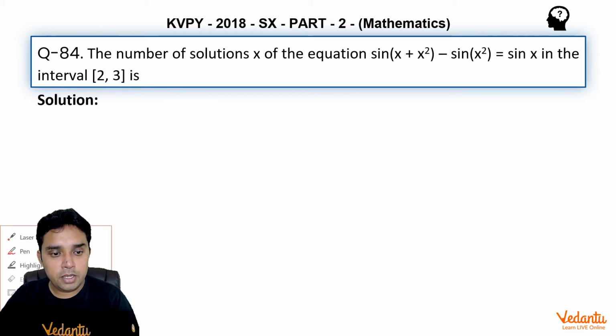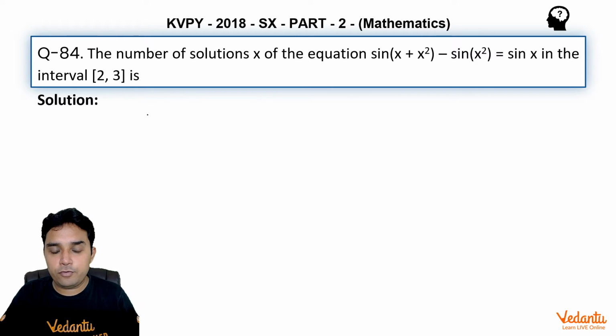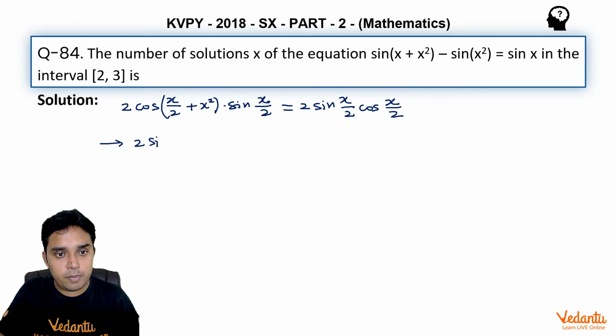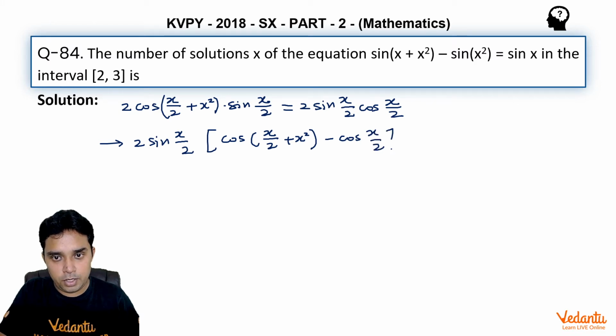Now to solve this question, we can use that sin c minus sin d formula on the left hand side, which gives us 2 cos of (c plus d) by 2, which means it will be cos of (x plus x square) by 2 into sin of (c minus d) by 2, which means sin of (x minus x square) by 2. And on the right hand side, we can write sin x as 2 sin x by 2 into cos of x by 2. We can take 2 sin x by 2 common, and then it becomes cos of (x plus x square) by 2 minus cos of x by 2 equal to 0.